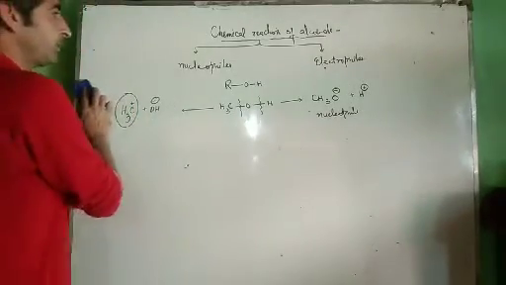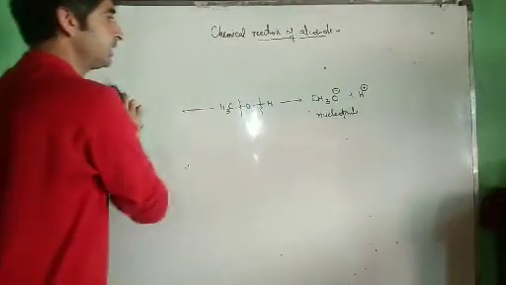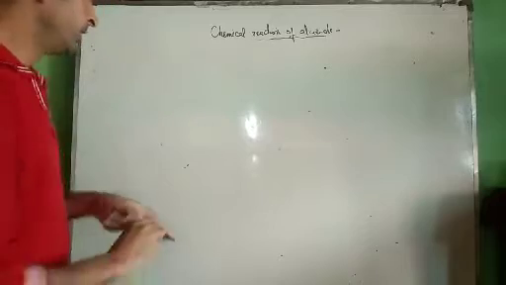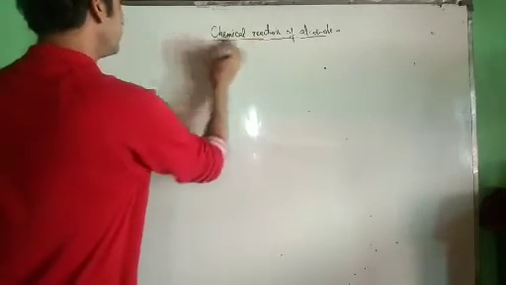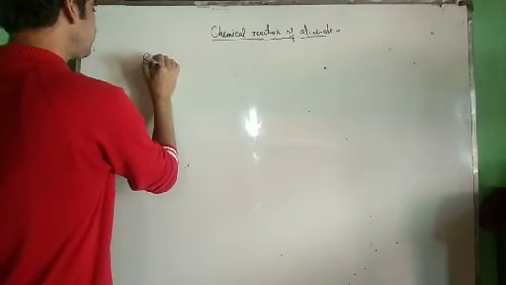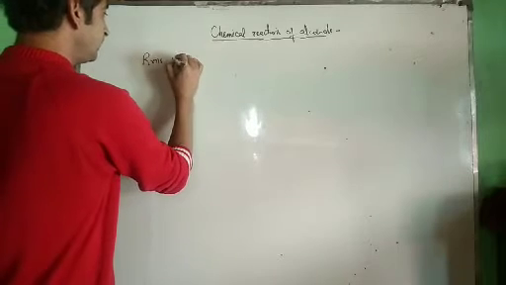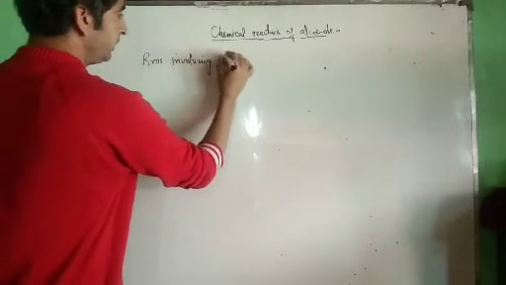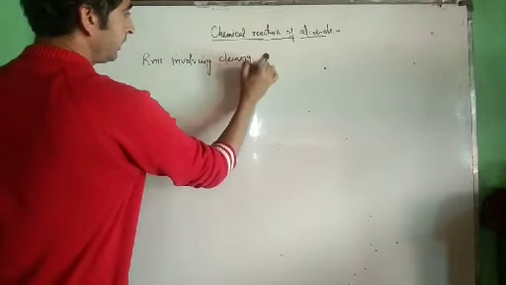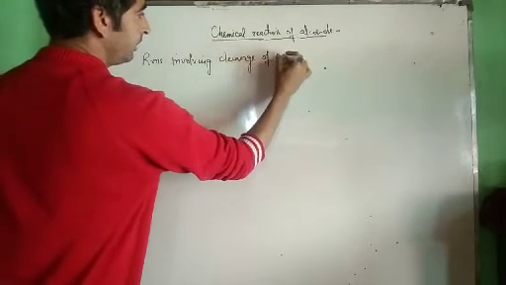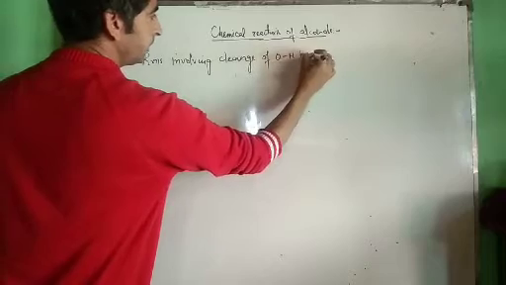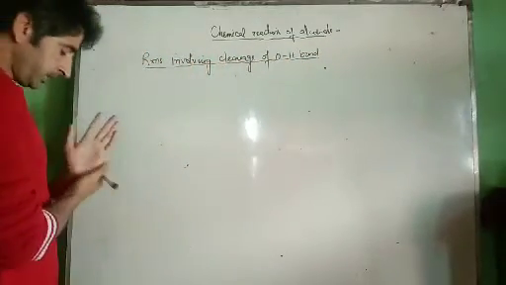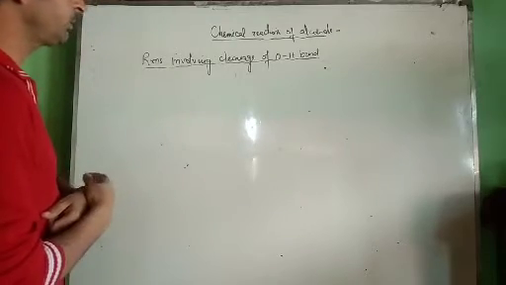Now, our first type of chemical reaction is reactions involving cleavage of the OH bond. Those reactions in which the OH bond is to be cleaved.